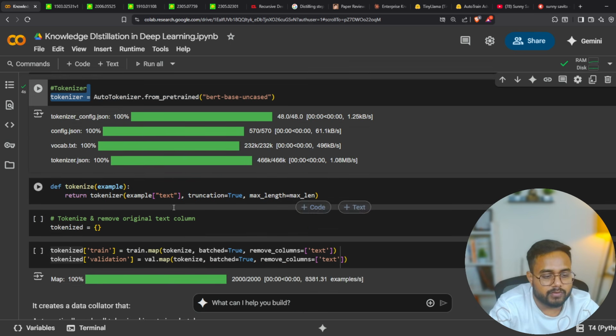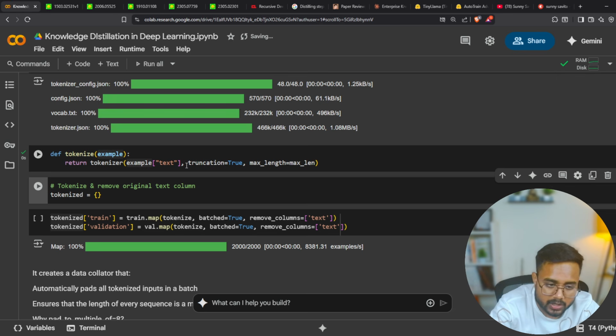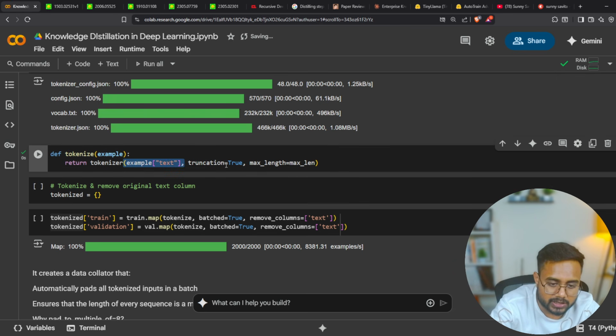Now I'll create a function. This function will take a text, it will truncate it, and it will convert it into the max length, meaning it will keep the max length which we have defined.